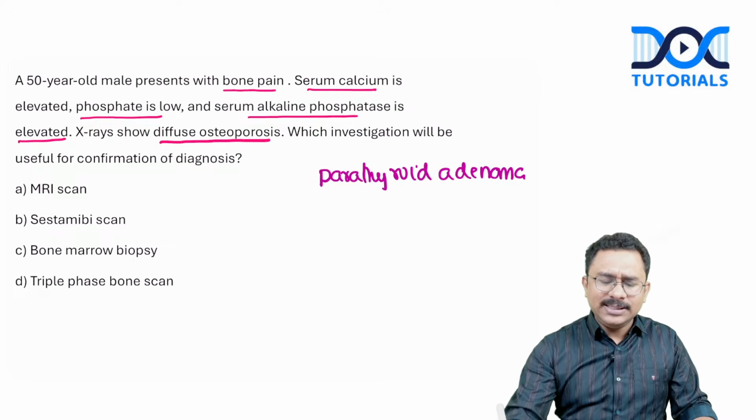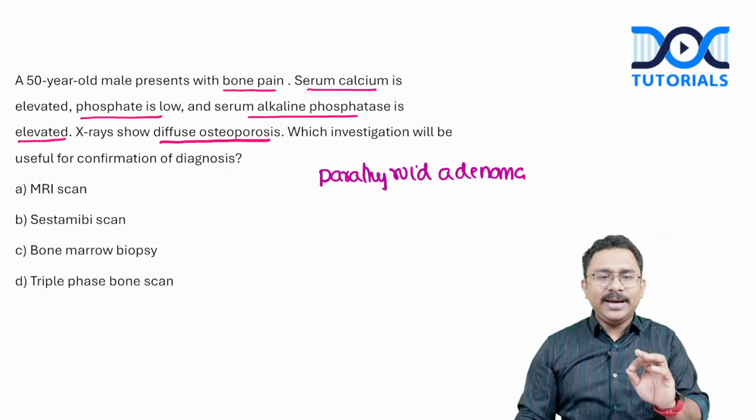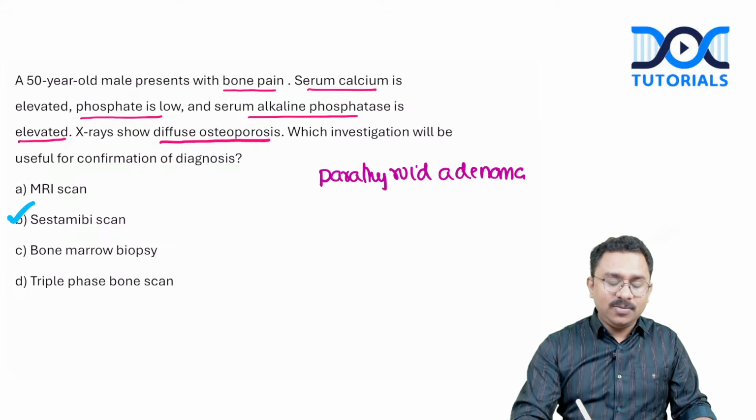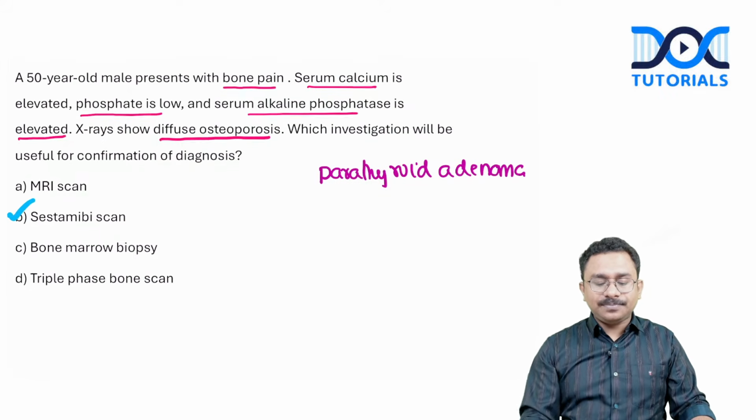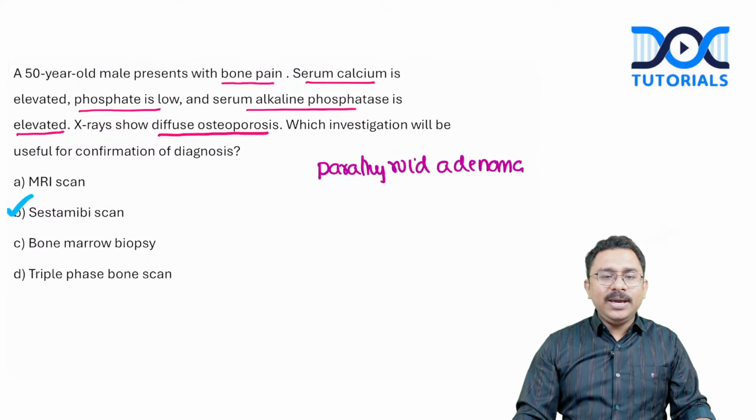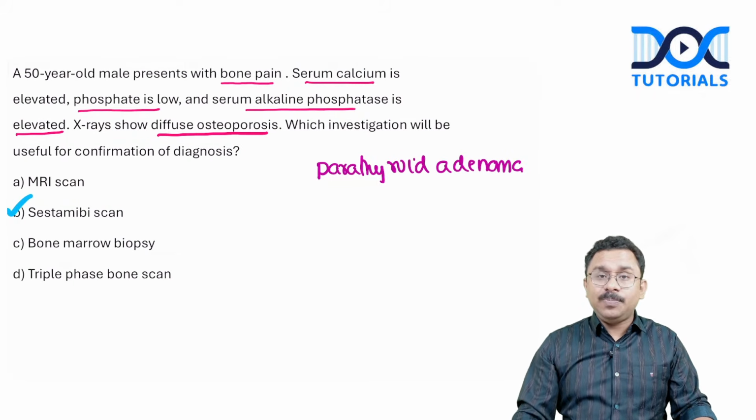Well, we have learned this. It's a favorite question for INI-CET as well. It is technetium-99 sestamibi scan. You can combine it with the 4D CT as well. Okay, so it is going to be the sestamibi scan. Option B will be the answer for this question.